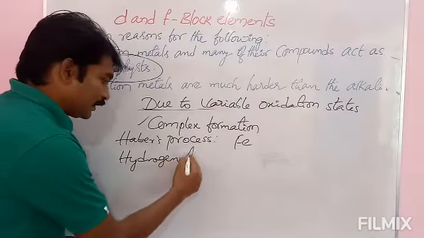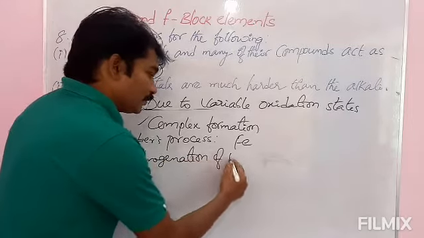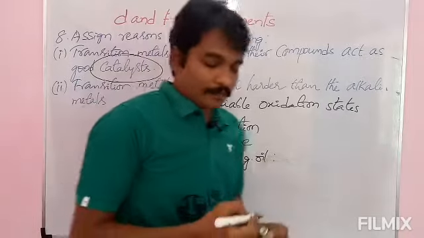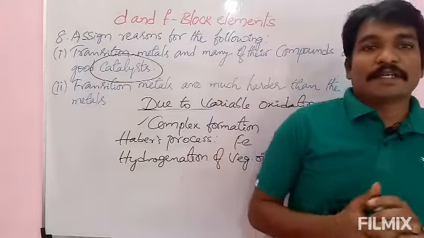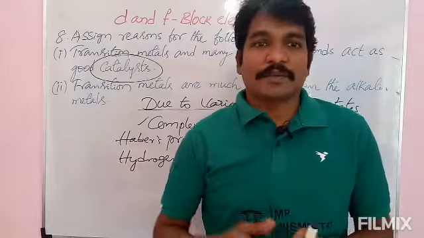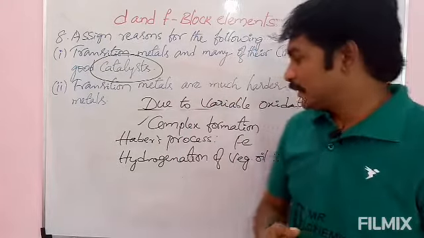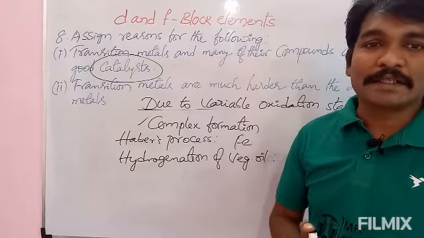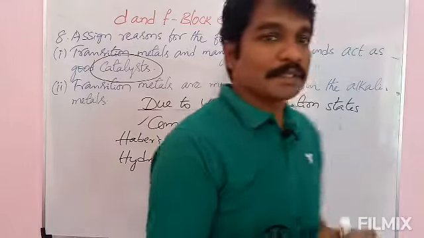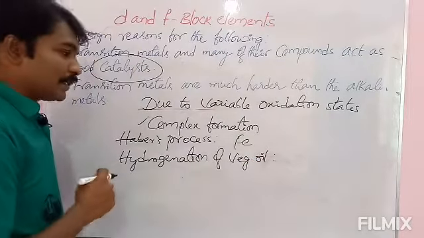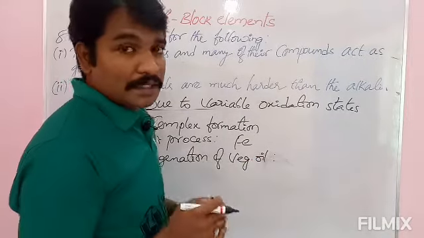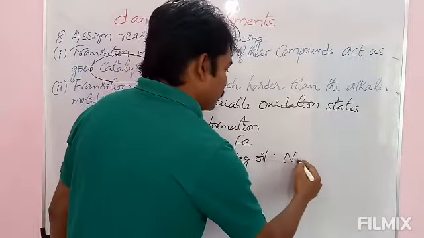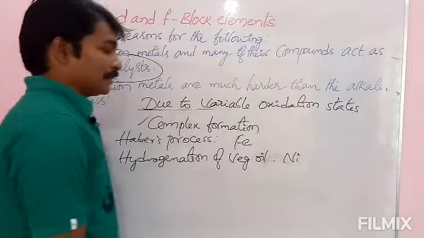Hydrogenation of vegetable oil. What is meant by hydrogenation of vegetable oil? Unsaturated vegetable oils are converted into saturated vegetable fats in presence of a catalyst. What is the catalyst here? Nickel. See here, in this hydrogenation of vegetable oil, we are treating unsaturated vegetable oils with hydrogen in presence of nickel as catalyst.